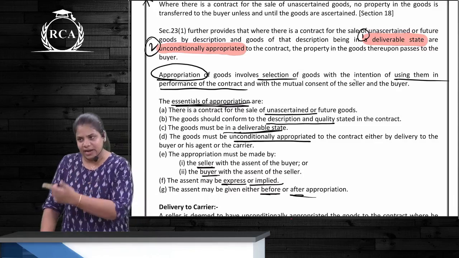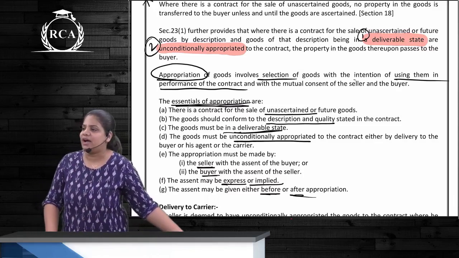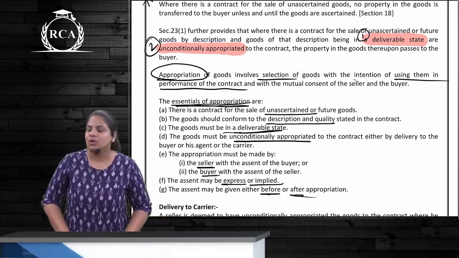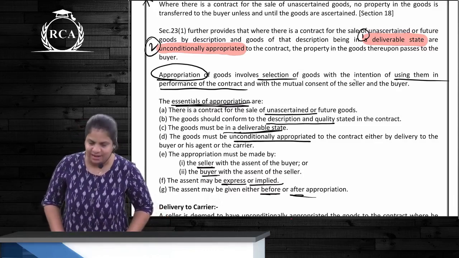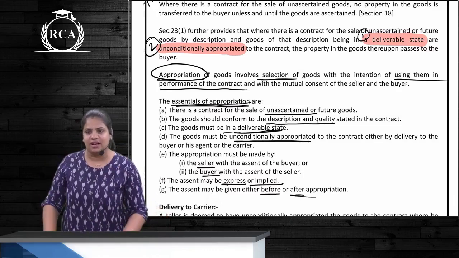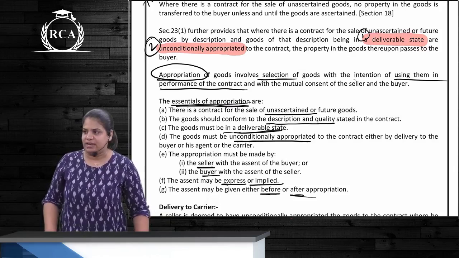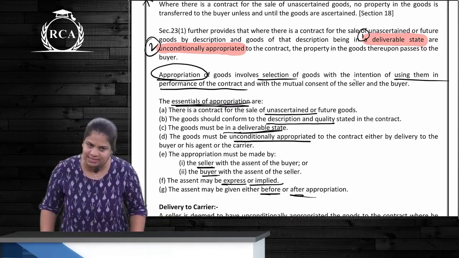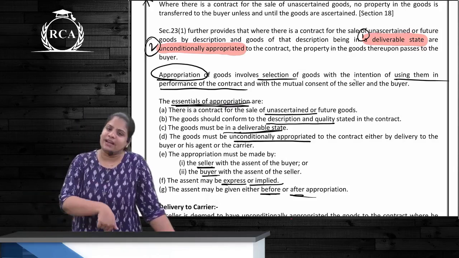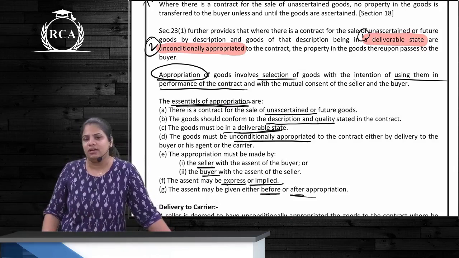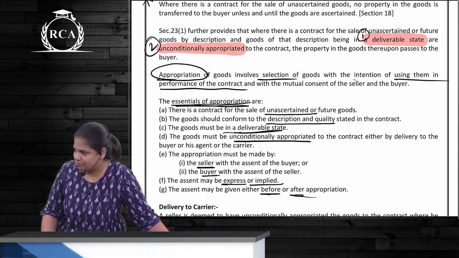This appropriation that is done by the seller should be unconditional, means without any conditions. Where the seller is reserving a right of disposal, it is a conditional appropriation. Ownership cannot pass. It should be unconditional, means the seller should not reserve a right of disposal.